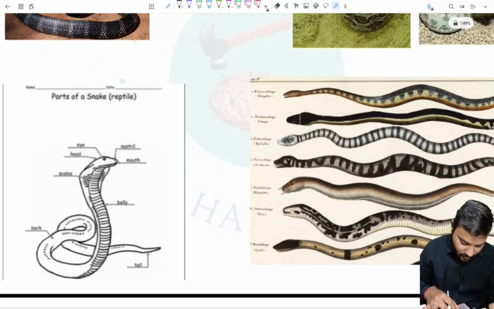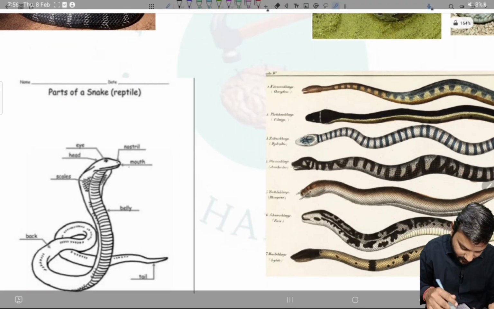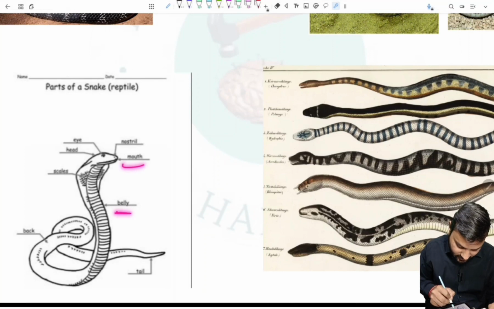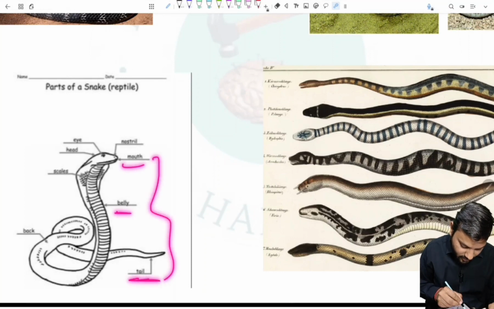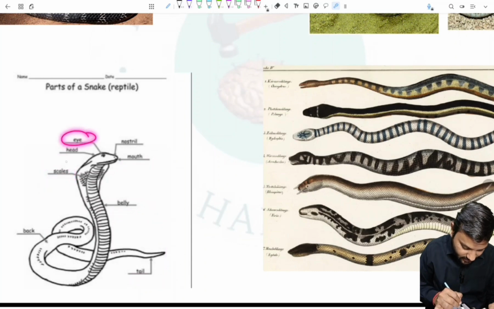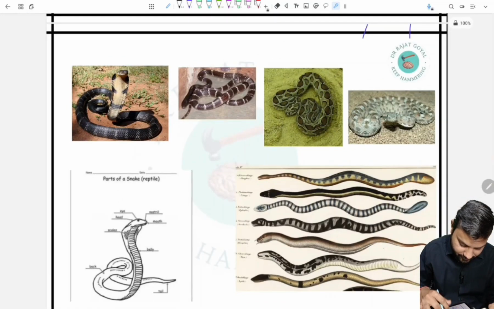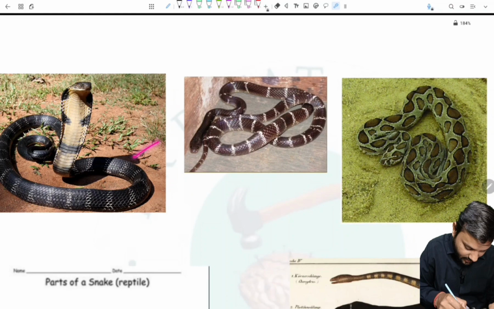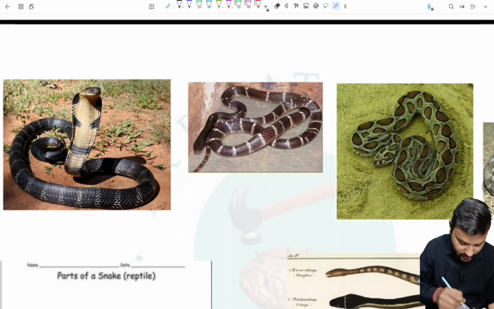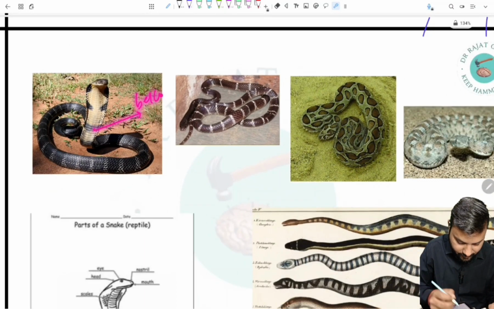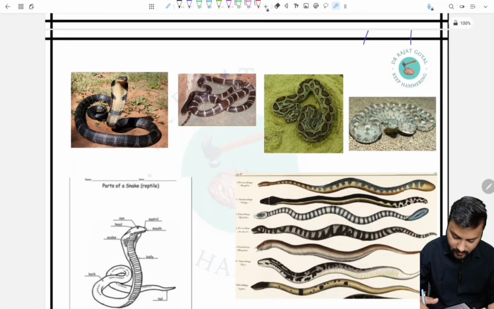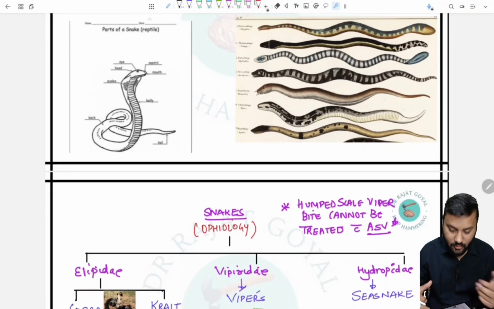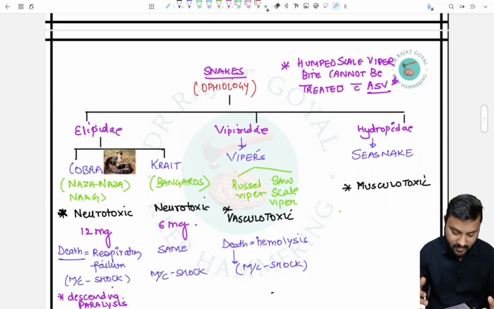If we talk about the parts of the snake, then it has the mouth, the belly part, and the tail part. Also some scales are present on the back side, and the eye is present, then the head is there. So here we can see all the things such as the tail, head, eyes, scales present on the back, and this is the belly part. Now we will talk about the theory of all these snakes.